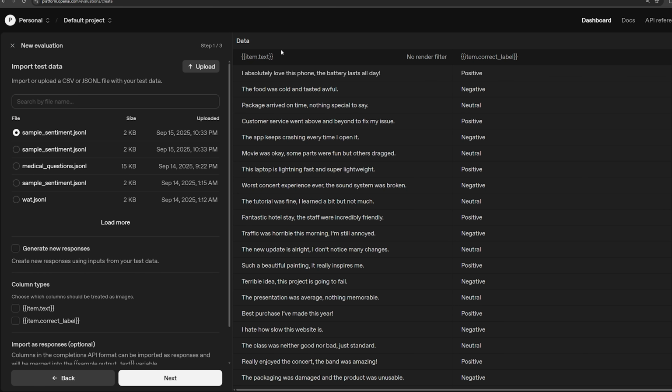And so every row of this JSON-L file is an object that has a text field and a correct label field. If you upload a CSV file, it should be very similar. It should recognize, if it's formatted correctly, the rows of the dataset, okay?